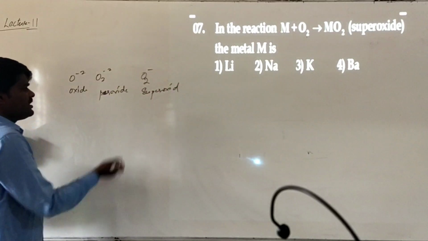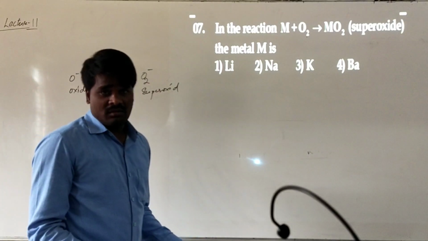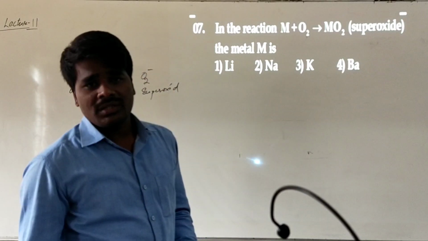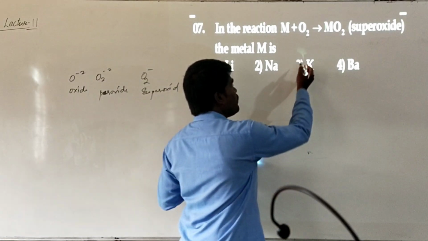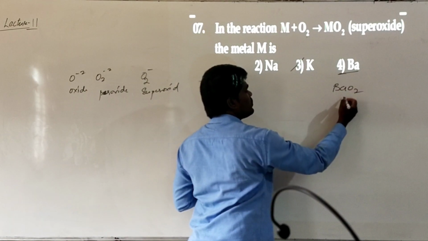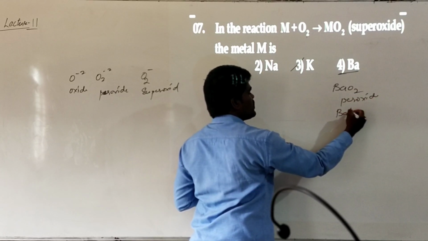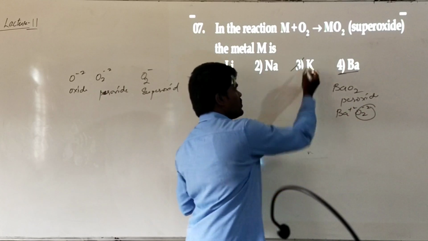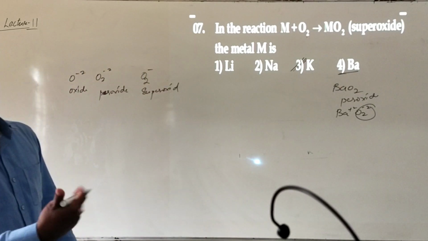So generally we know that lithium forms only monoxide. It cannot form peroxide and superoxide. So lithium can't be the metal, and sodium cannot form superoxide. It forms only peroxide, and potassium can form it. Barium cannot. BaO2 is called peroxide, not superoxide. Why? Here barium is +2, oxygen is -1. So this is the peroxide, not superoxide. So your answer will be potassium. Do you see how we are concluding to potassium?